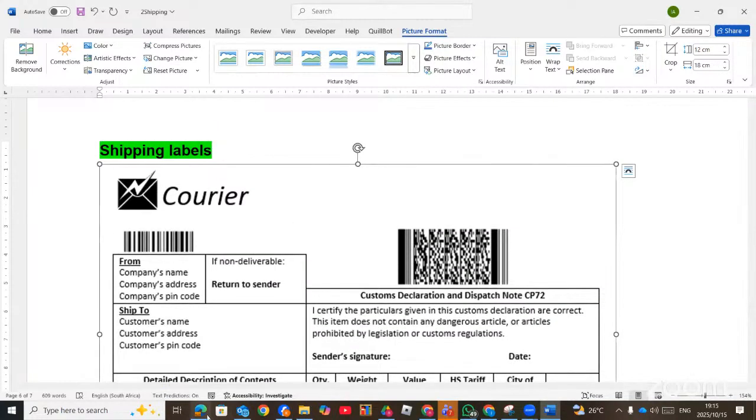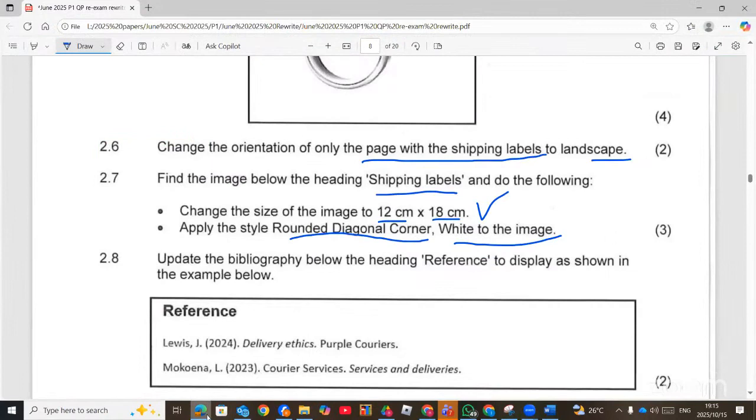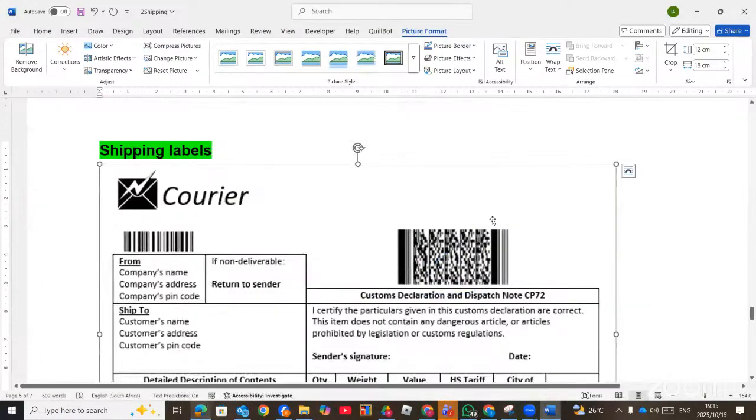Then again, the question says we need to apply the style Rounded Diagonal Corner, White to the image. So this image we must apply the style. Remember, we have the picture style. When you click on Picture Format, don't forget all these, the saturations and others. Then you see Picture Styles. You will find also Alt Text, the Position and others. Watch out for some of these things.